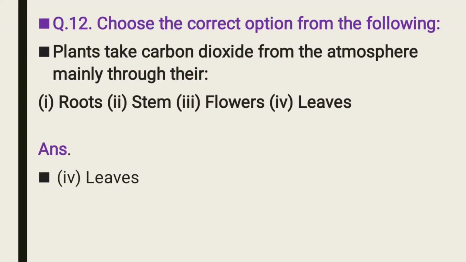Question number 12. Plants take carbon dioxide from the atmosphere mainly through their root, stem, flowers or leaves. Plants take carbon dioxide through their leaves because in leaves only stomata is present. So your correct answer is leaves.